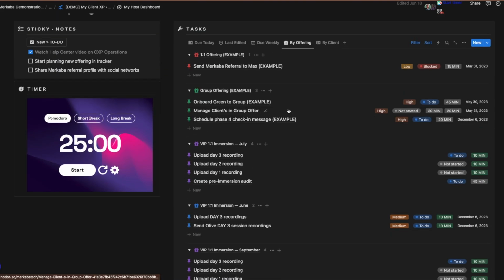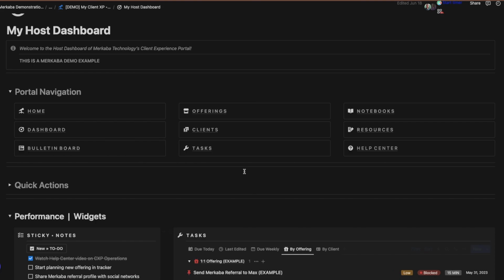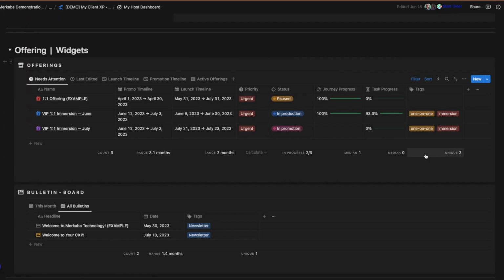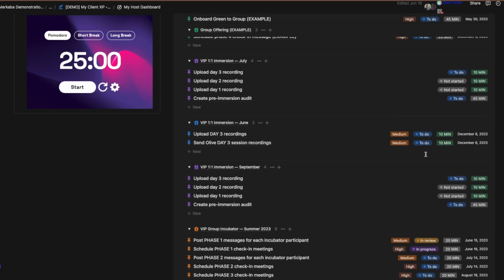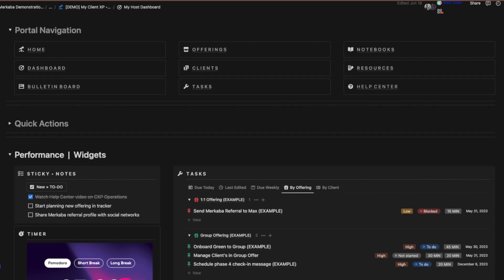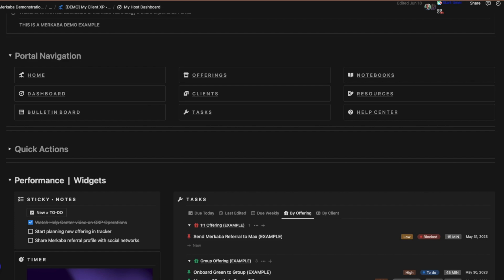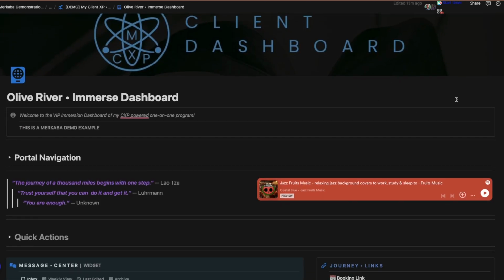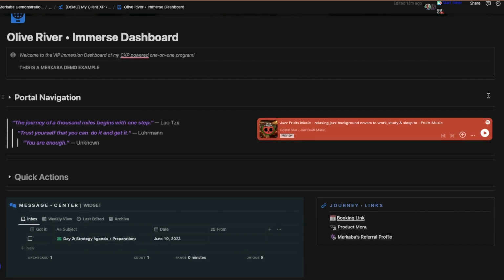So that is for the host. You have everything right here as the host. All of your resources, your tasks, offers, everything that you would need to know about your client management is here, right? So, as far as the client, as we discussed in the last point of organization, everything is in one spot because they have their own portal.